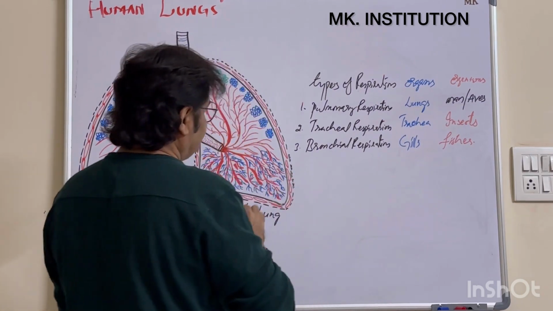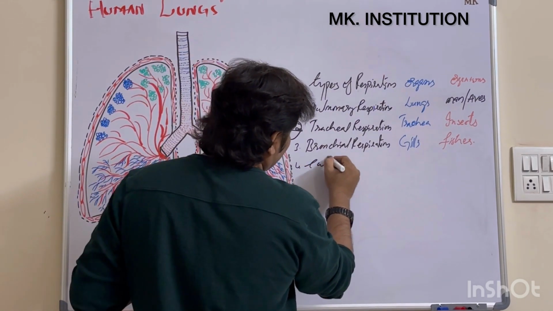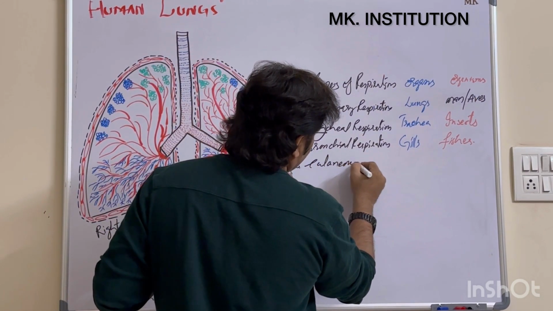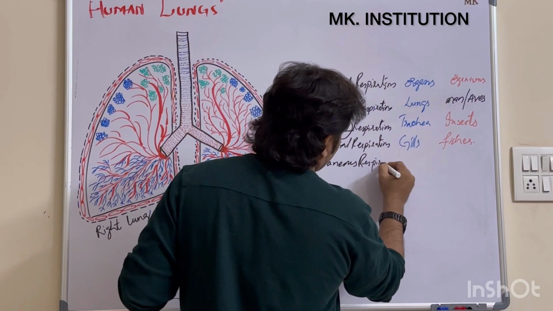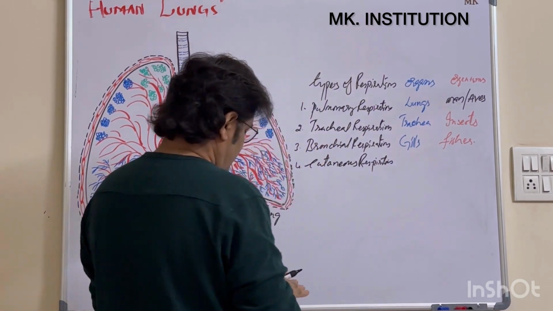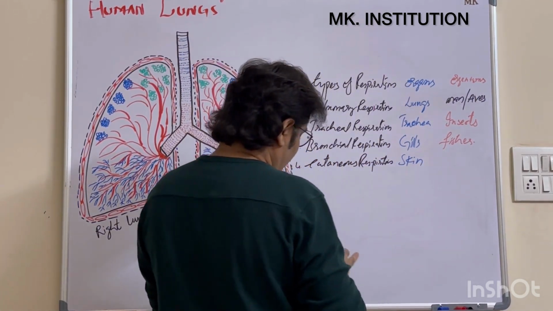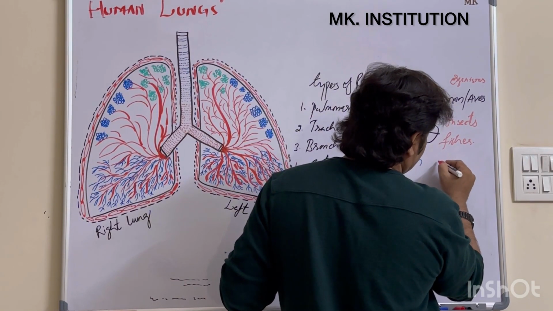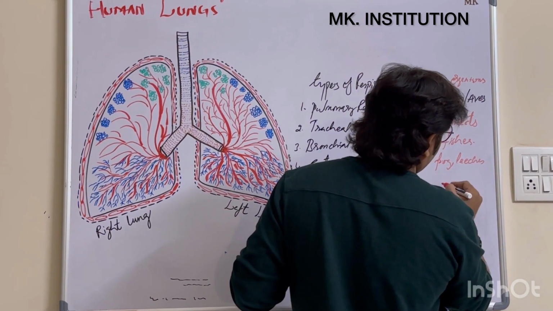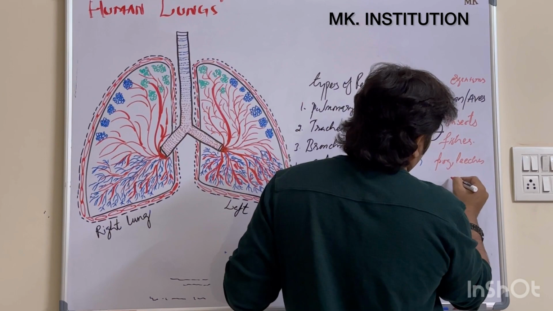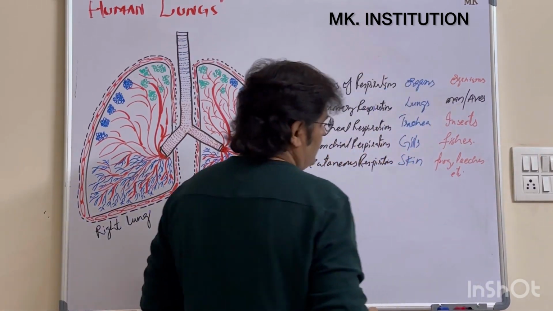Clear? Then the fourth one, cutaneous respiration. What is the important organ here? Skin. Where can you find this type of respiration? You can see it in frogs, leeches, etc.